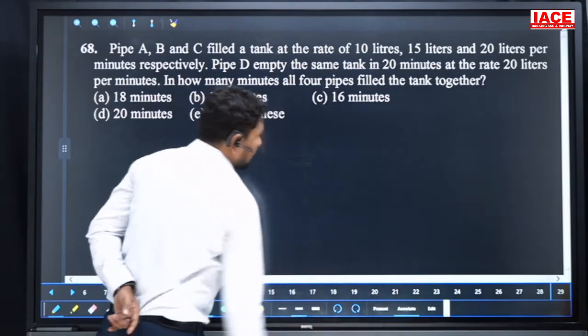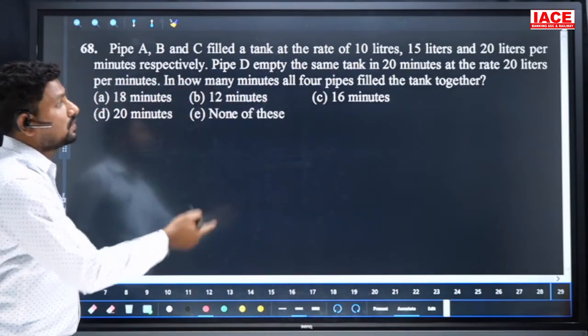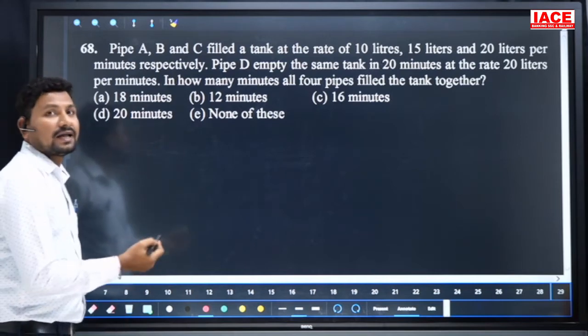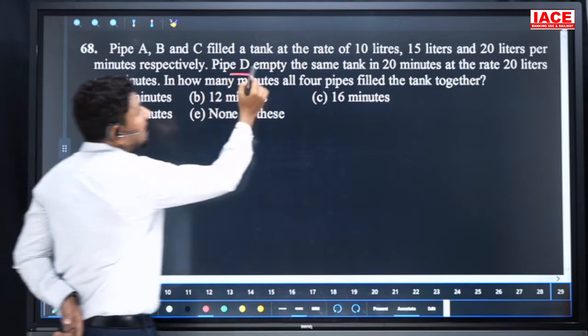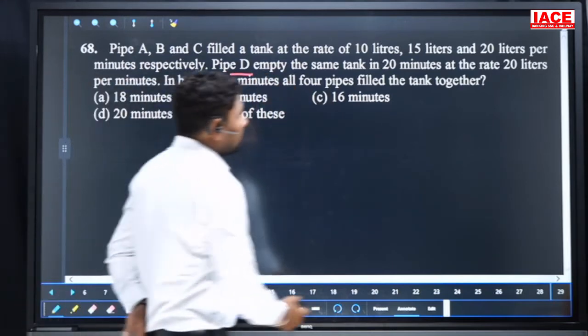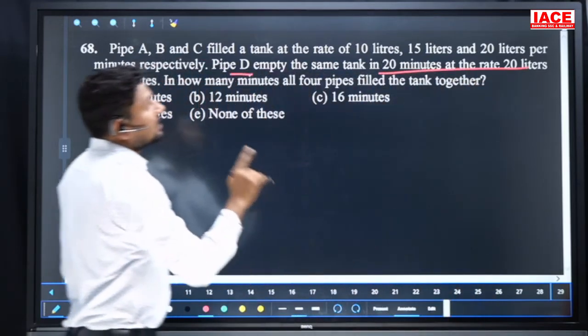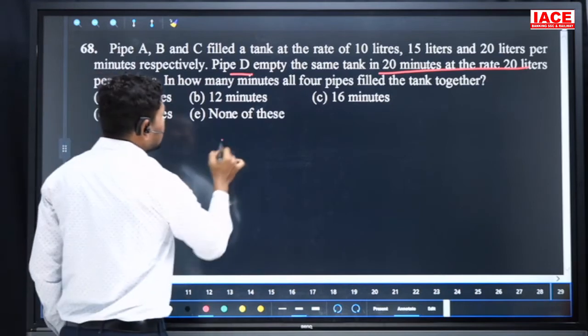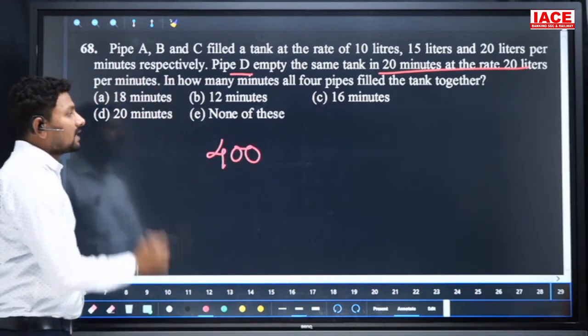Next, pipes A, B, C fill a tank at rates of 10 liters, 15 liters, 20 liters per minute. They are given as efficiency, not timings: 10 liters per minute, 15 liters per minute, 20 liters per minute. Pipe D empties that same tank in 20 minutes, at 20 liters per minute. Each 1 minute is 20 liters, so 20 minutes means the tank capacity is how many liters? 400 liters.